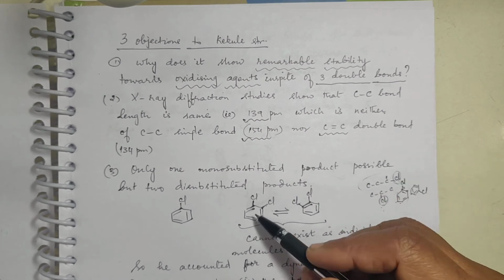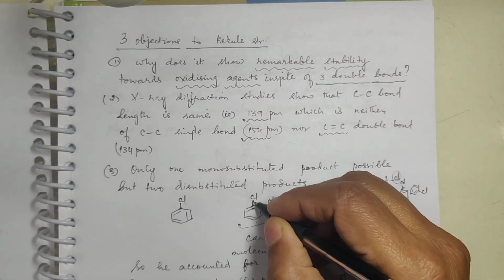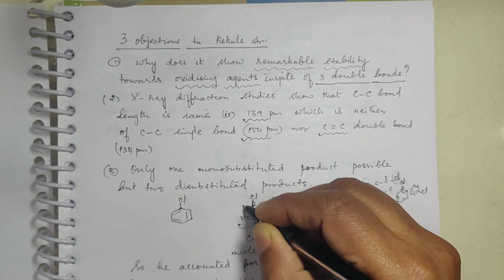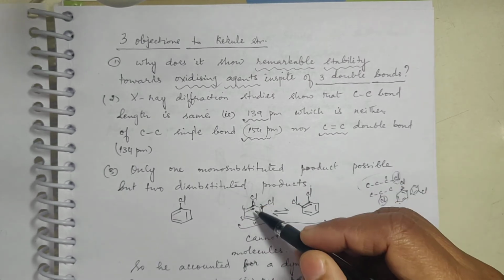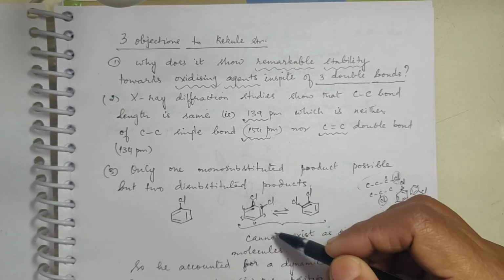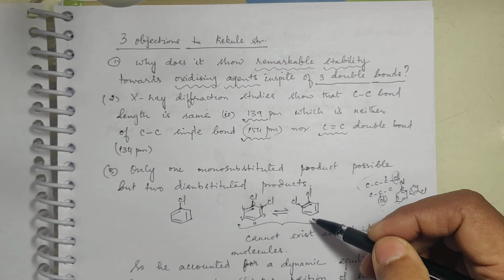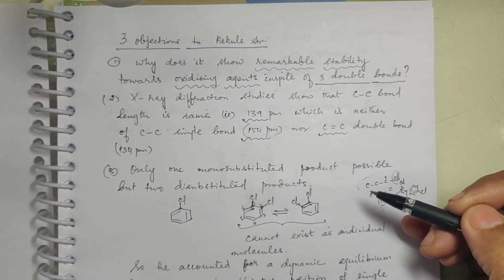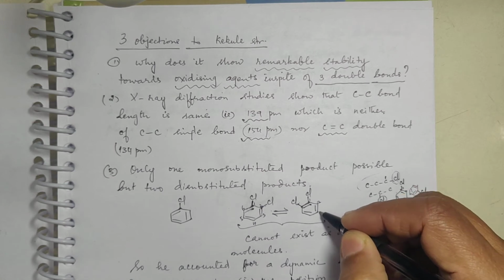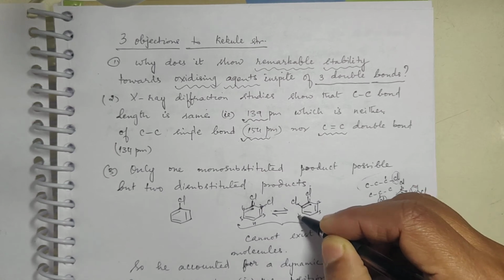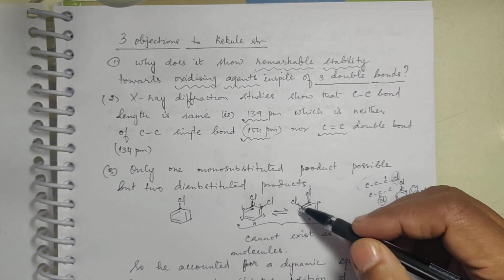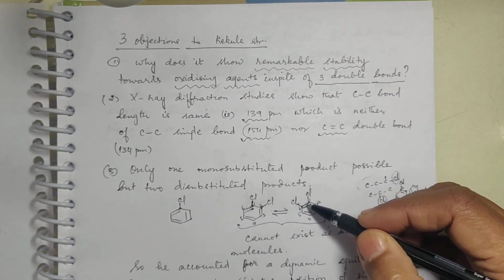That means the double bond, supposing if I number it like this, 1, 2, 3, 4, 5, 6. So the double bond here, I am showing it to be between 1 and 6, 4 and 5, 2 and 3. But here, if I number it like this, the position of chlorine is at 1 and 6.